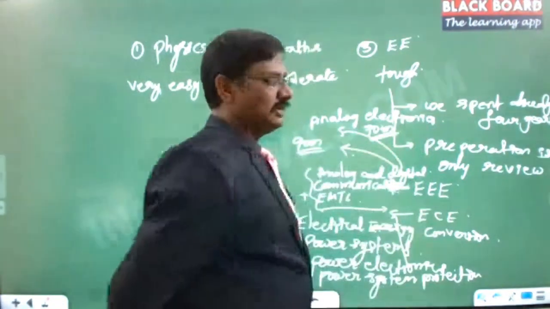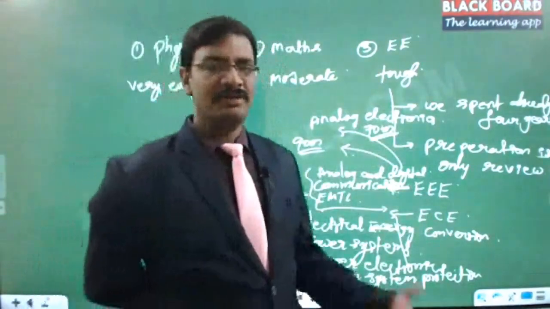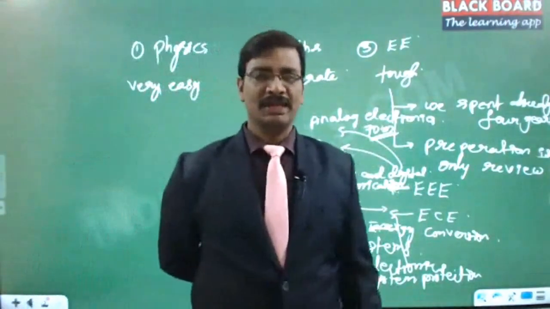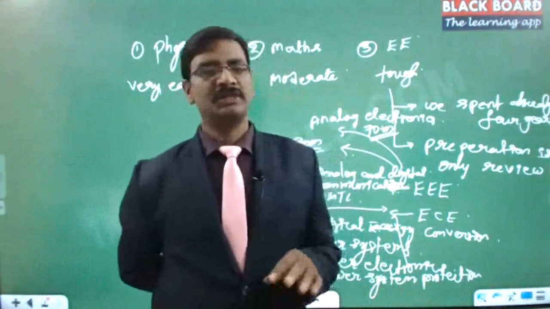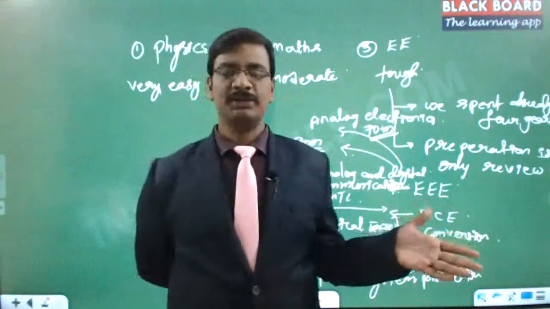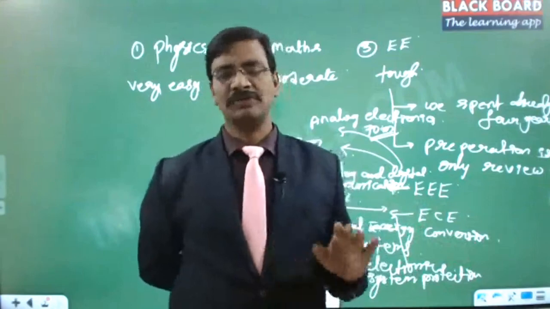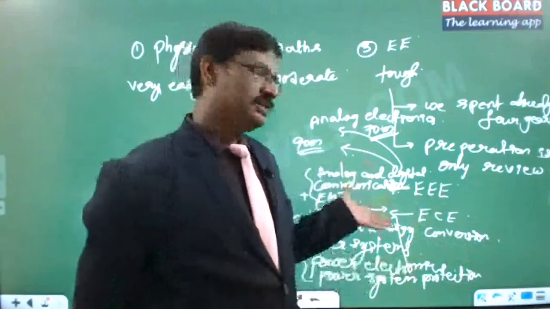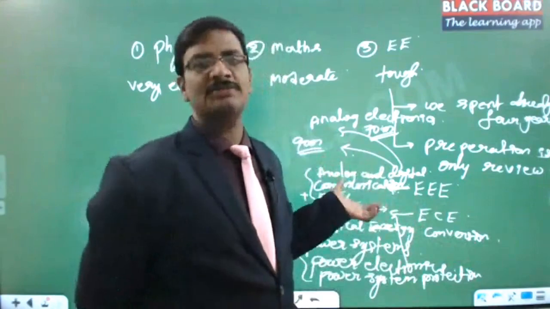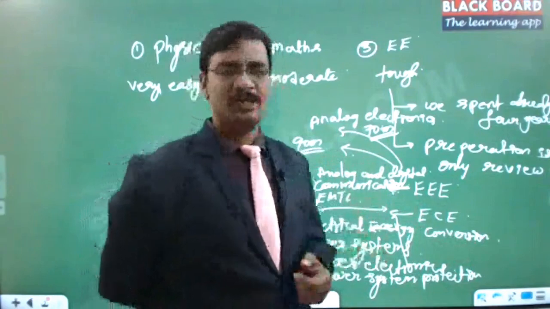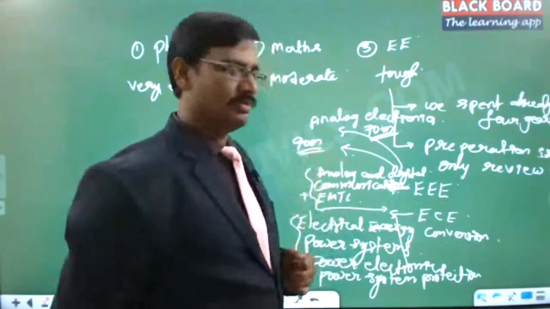So like this, the weight is equally given for EEE and ECE people. That's why it is a level playground. It's not very easy for EEE and not very easy for ECE. So it is a level playground for both of these people, because some subjects are tougher for ECE people, and some subjects are tougher for EEE people, right? So you have to keep this in mind.